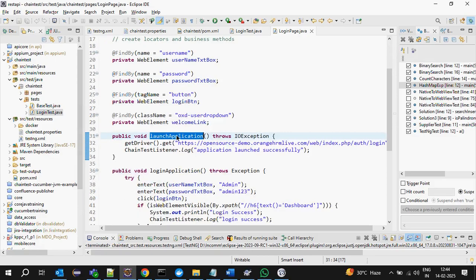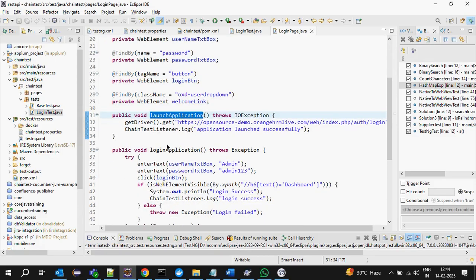Previously we had to create an Extent report object, a Spark report object, attach it and configure it, then create the Extent test. Those are all things we needed to do. Now those lines are no longer required.